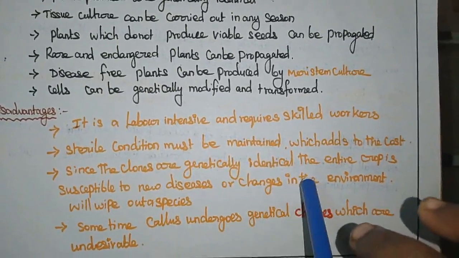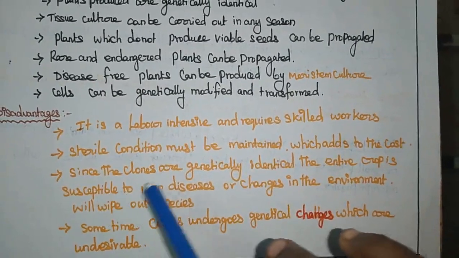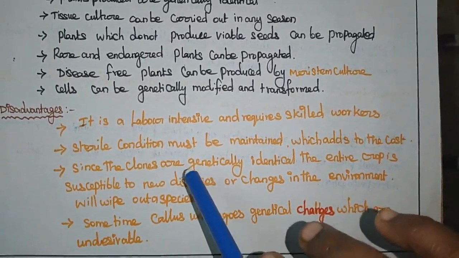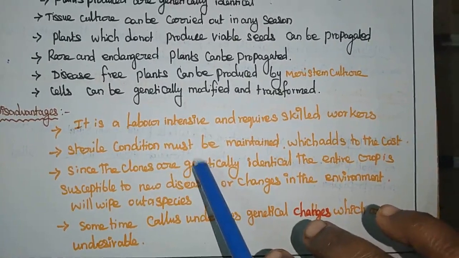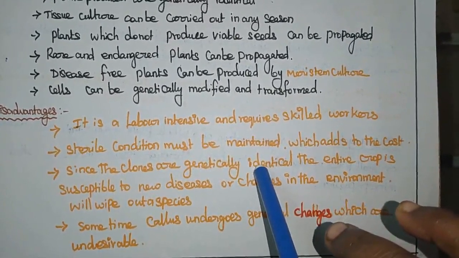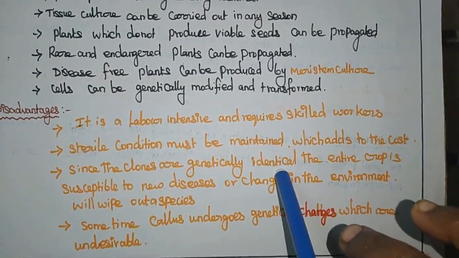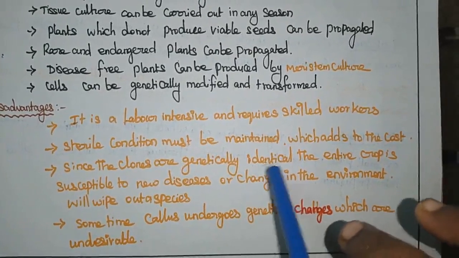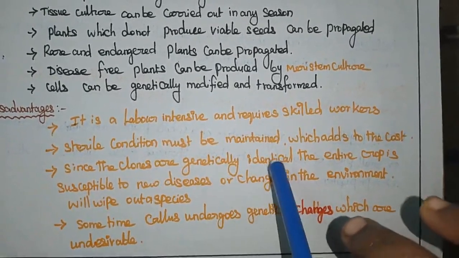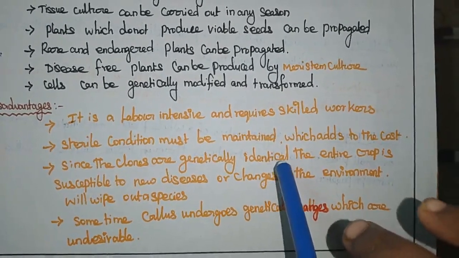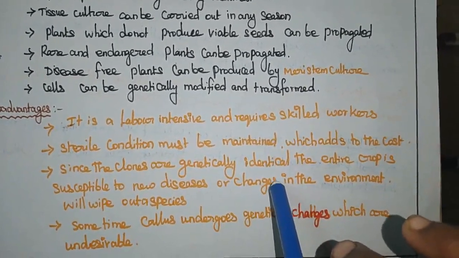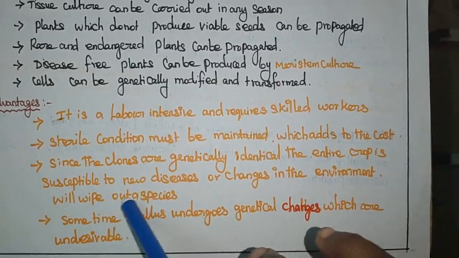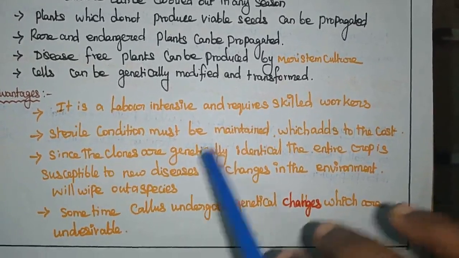Since the clones are genetically identical, the entire crop is susceptible to new diseases, and changes in the environment will wipe out the species. In a particular season, when we are growing a particular plant in laboratory conditions, if any disease spreads, or any disease is present in the somatic cells which we selected for this method, the entire batch of plants will get the disease. It can be affected by a particular disease or by environmental changes. So the entire species also can be washed out.